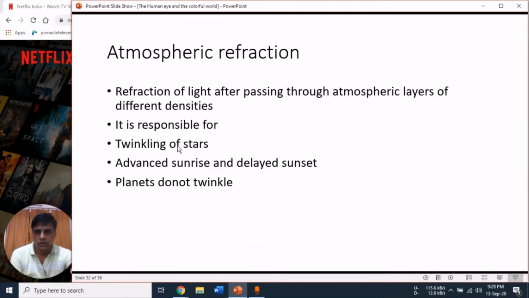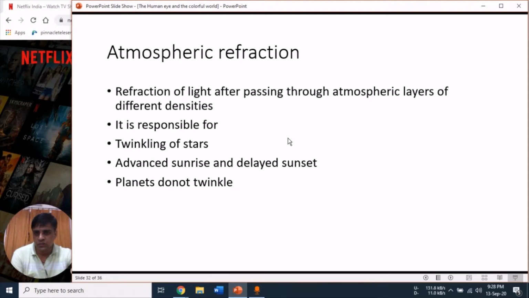But due to atmospheric refraction, several consequences are there. First of all, what is the meaning of atmospheric refraction? The refraction of white light while passing through atmospheric layers of different densities is called atmospheric refraction.